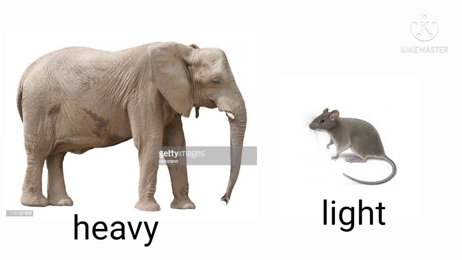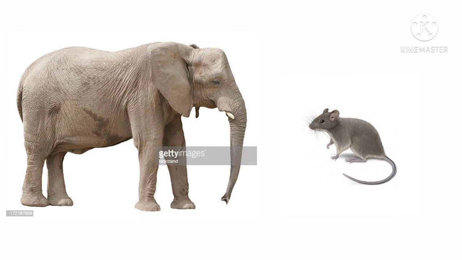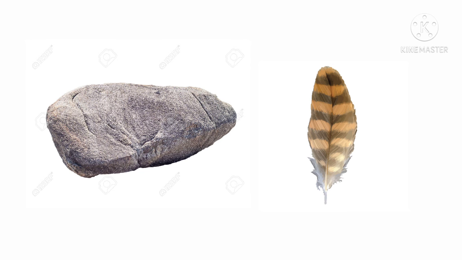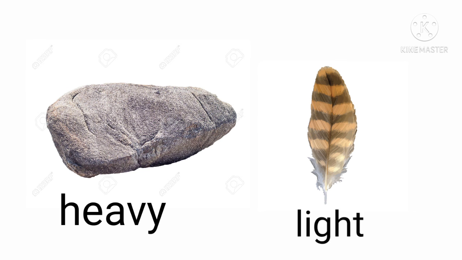Now we will see the next example. Yes, very good. Tell me, what is this? Yes, this is a stone. And the next one is a feather. Very good. So now tell me, which one is heavier, stone or feather? Yes, when we carry this, the stone is heavier, but the feather is very light. Even small children can carry that feather. Small children can hold this feather.